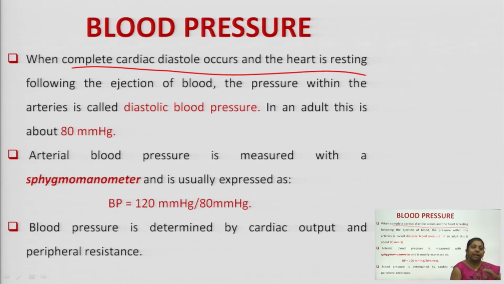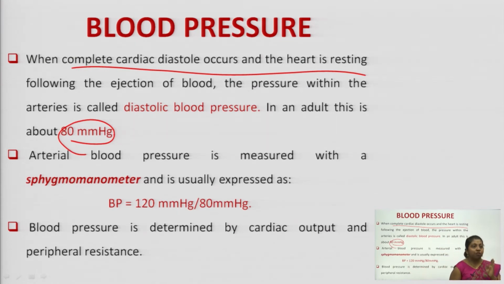Resting phase means it has ejected all the blood into the aorta and now your heart is relaxing. So, during this relaxation phase, what is the blood pressure? That blood pressure is termed as diastolic blood pressure. Diastole means relaxation. So, that blood pressure is 80 mmHg.